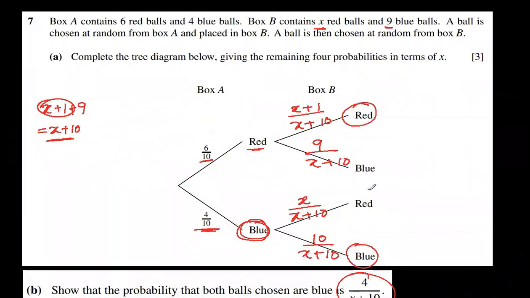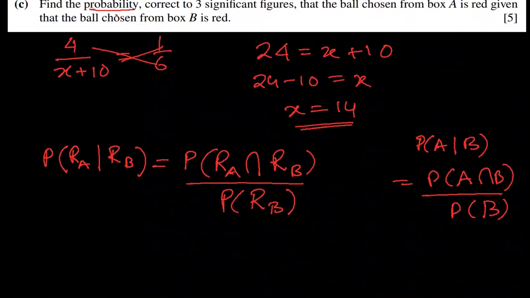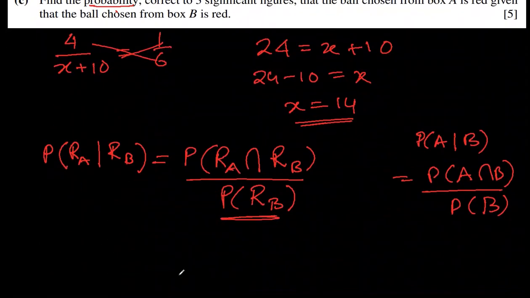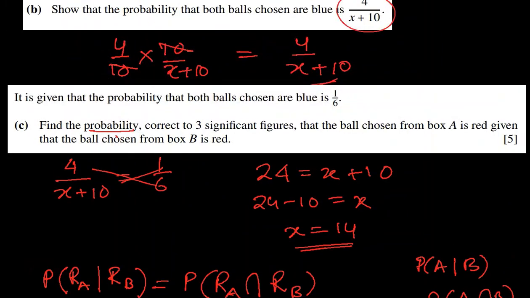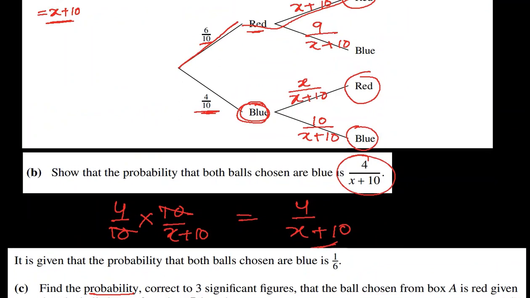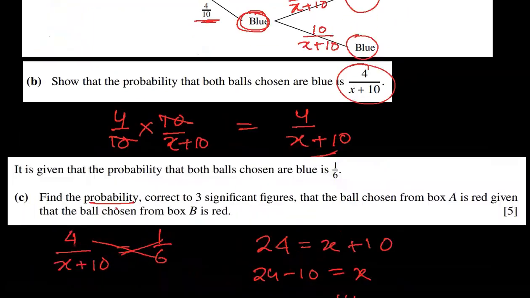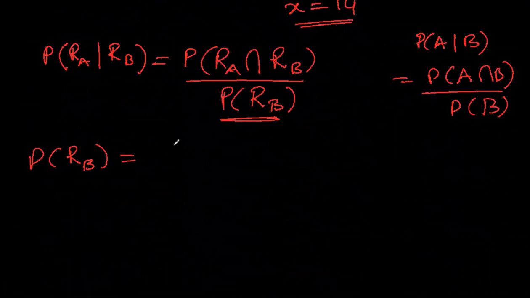We get red balls from box B in these two cases. The first probability of getting a red ball is what we need. What was the probability? First one was 4 over 10, no, 6 over 10. 6 over 10 was this one, and it was x plus 1 over x plus 10.